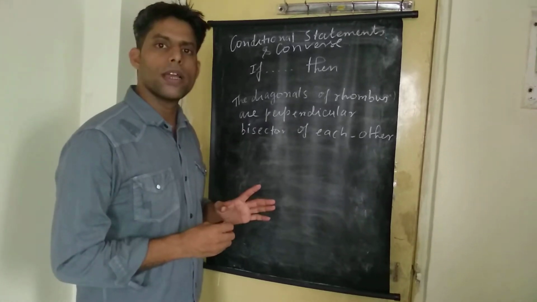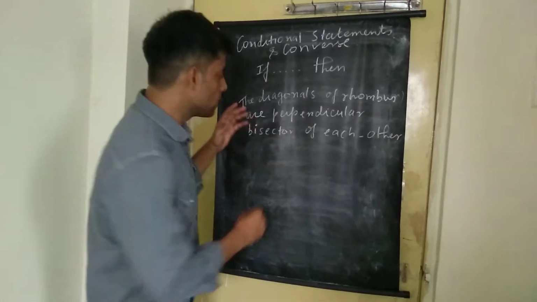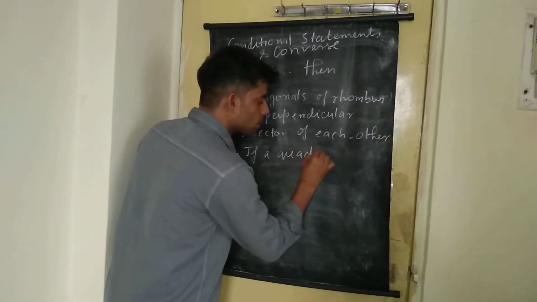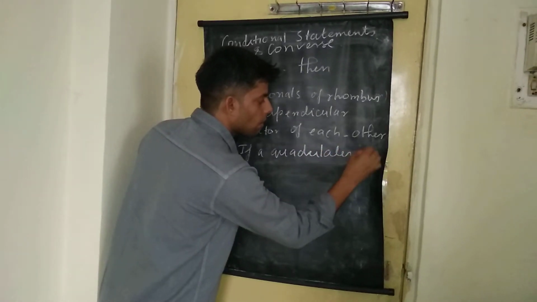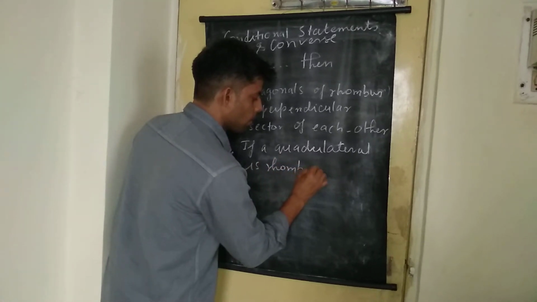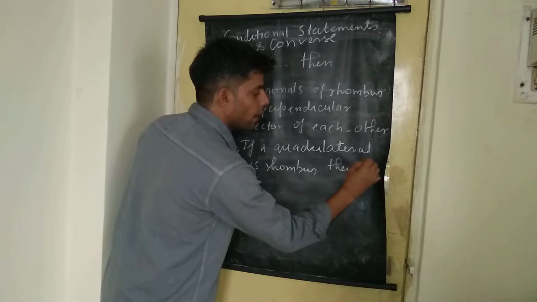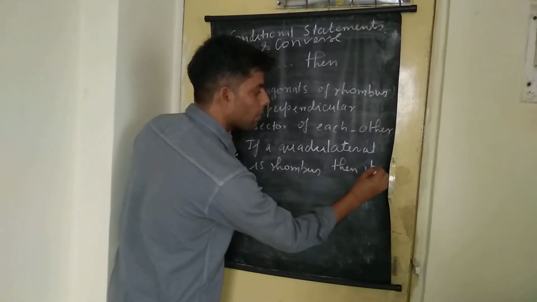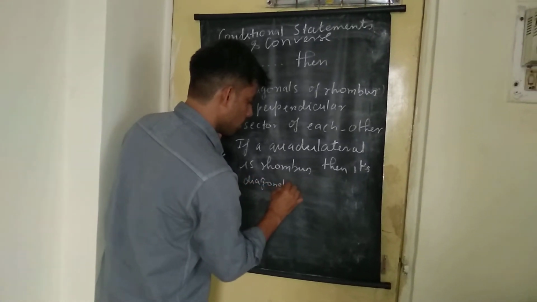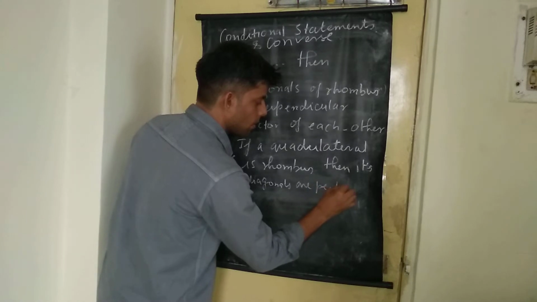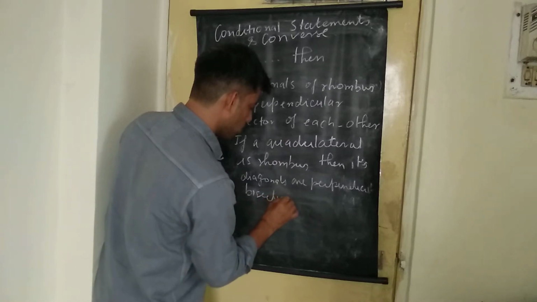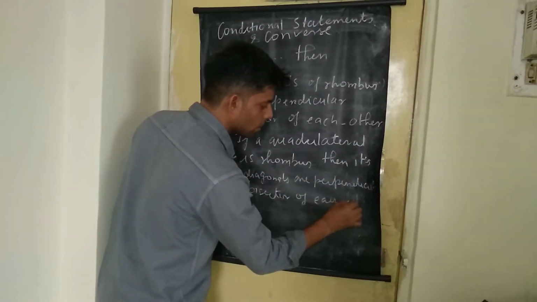So we can say: if a quadrilateral is a rhombus, then its diagonals are perpendicular bisector of each other.